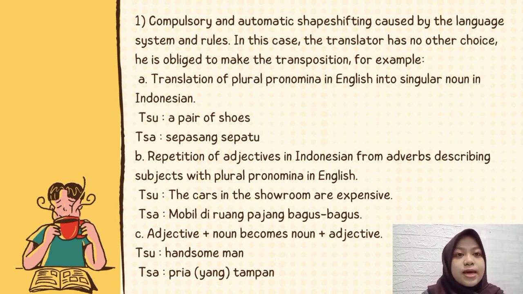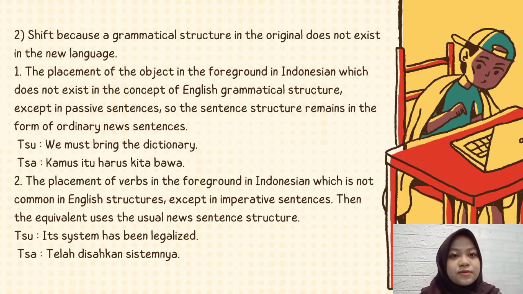And the last is adjective plus noun becomes noun plus adjective. So this way just changes the position of adjectives from bahasa sumber to bahasa sasaran, and the noun just becomes a noun. For example, bahasa sumber handsome man, bahasa sasaran pria yang tampan. And let's move on to the second type of shifts.